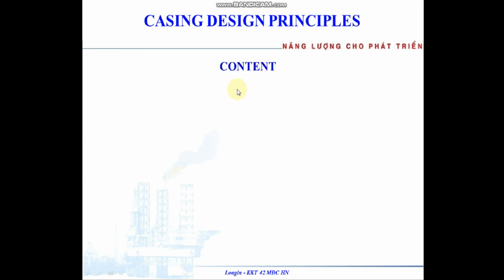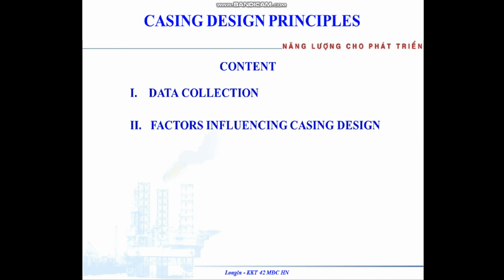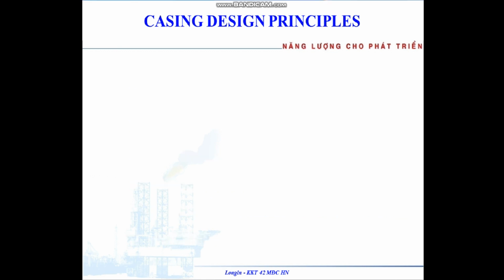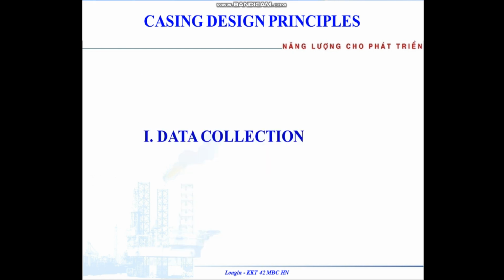The content of this video: the first is data collection, then factors influencing casing design, criteria, design factor, code for individual casing strings, and software. The criteria for casing design are, first, safety, and second, economy. Data collection is very important for casing design.